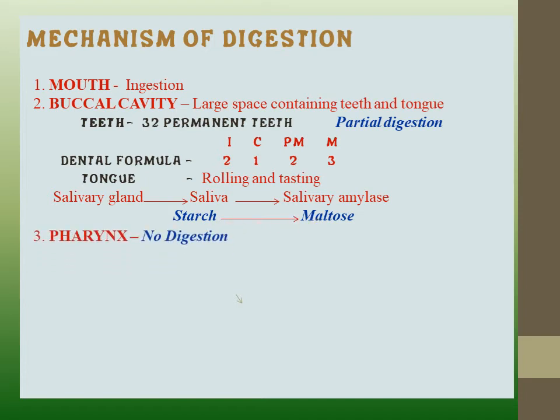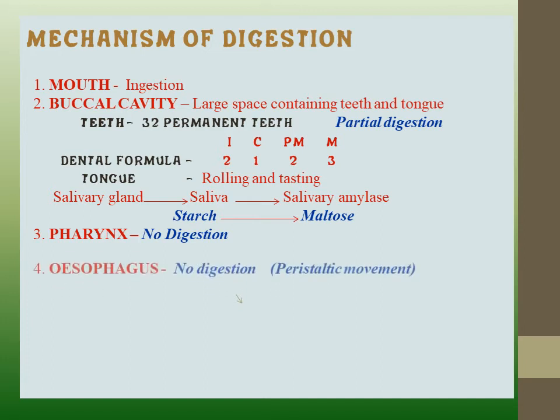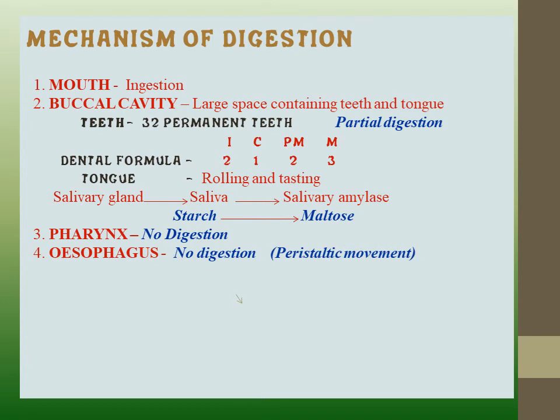After this, the next portion is the pharynx. We know that in the pharynx no digestion process occurs. Next one is the esophagus. The esophagus is a long tube in which no digestion occurs, but it is responsible for peristaltic movement.